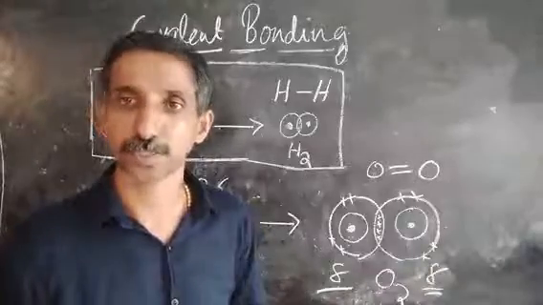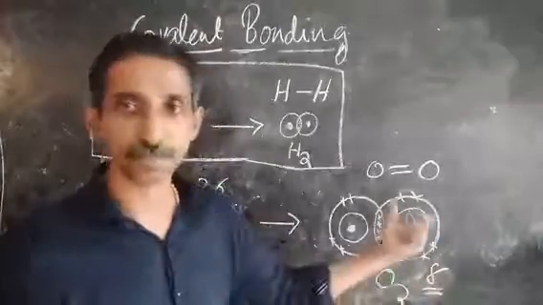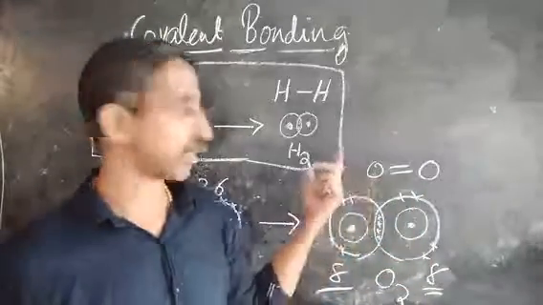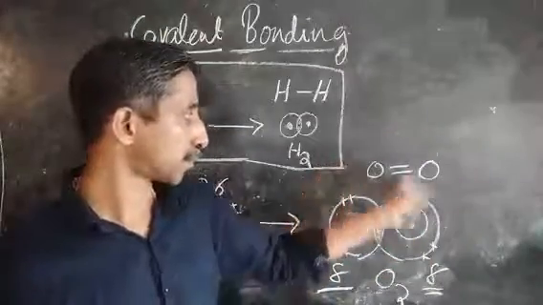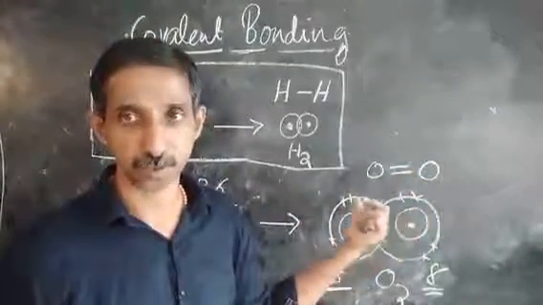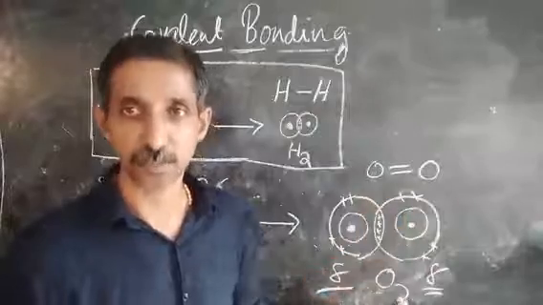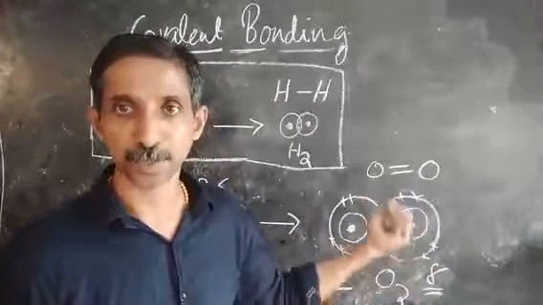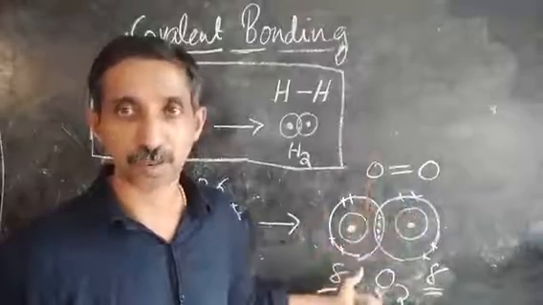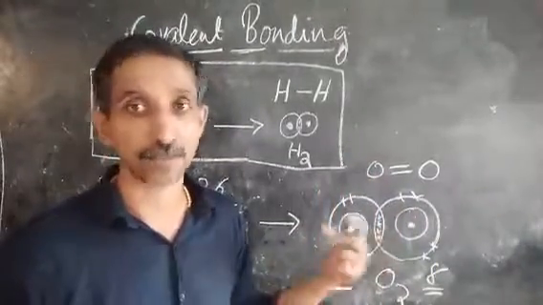This accounts for stability, and they are stable after forming the diatomic molecule, after forming two covalent bonds, O double bond O, between the oxygen atoms. They are stable, and because of this stability, because of this bonding, they stay together. And this is the second example of covalent bonding in the elemental form.